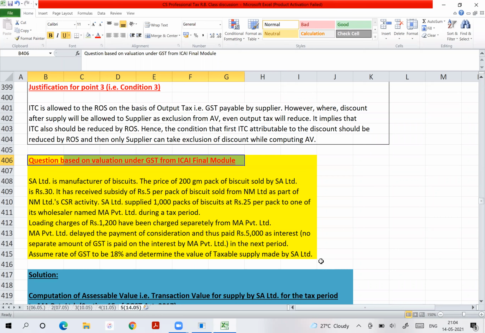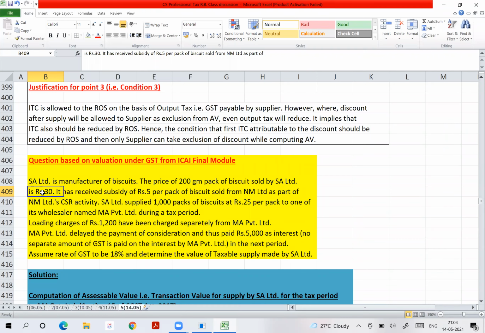So, my dear friends, in this question, what is the TV? Means what is the basic selling price? 30. Very good. So, how many packs are sold at 30? 30 into 1,000. So, 30,000. Can the starting point be 30,000? Yes. Starting point can be 30,000.